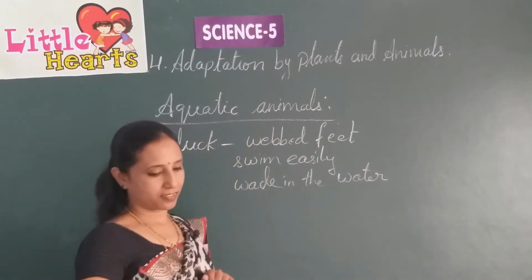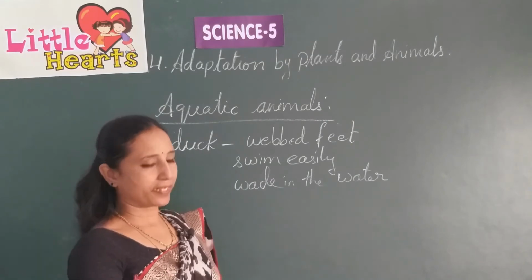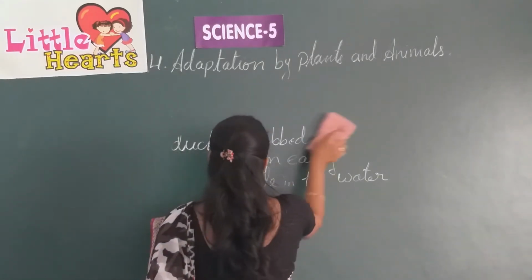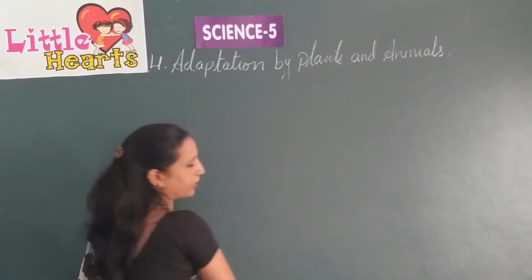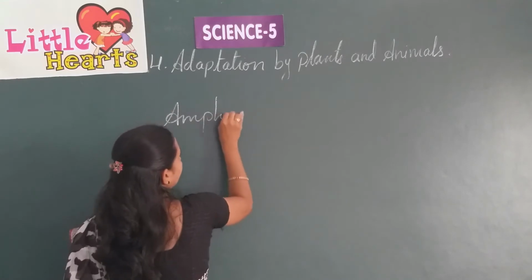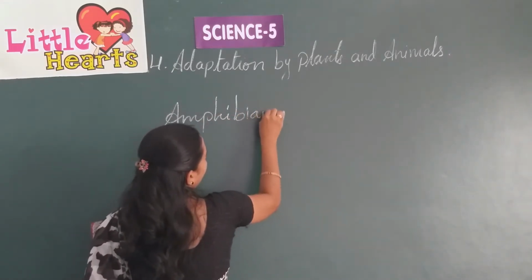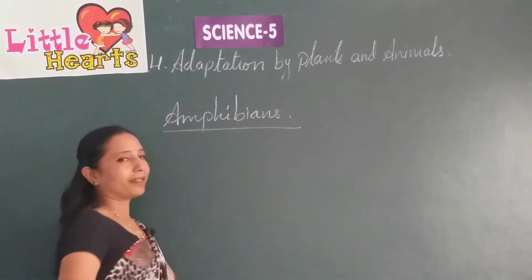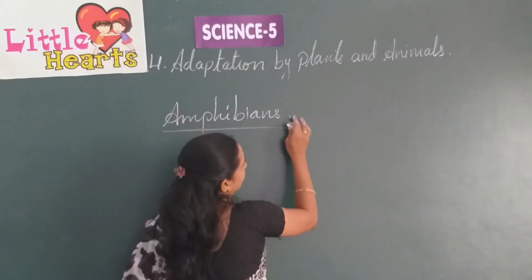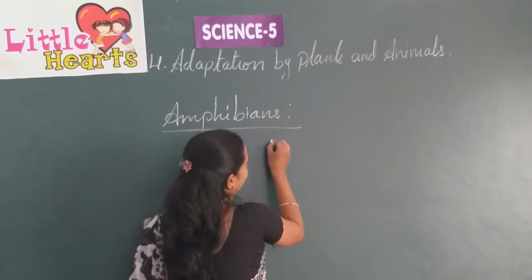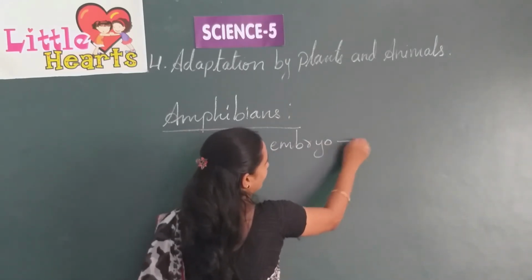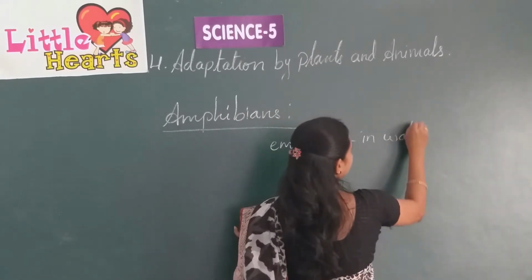Okay? Yes. And next we are going to learn about amphibians. What are amphibians? Amphibians are the animals which spend their younger stage, the embryo stage, in water.